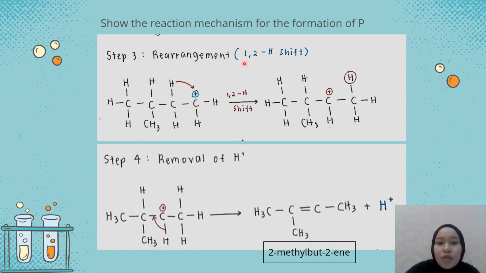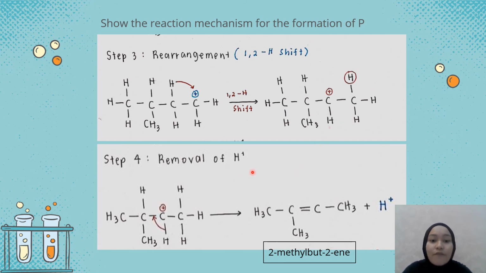So it's a 1,2 H shift, as you can see the plus sign here. The H bonded at carbon 2 will be at carbon number 1. We have already shifted it to give a more stable intermediate carbocation.